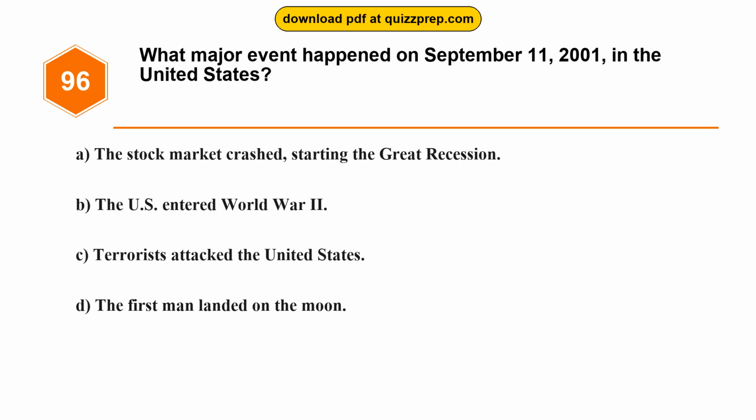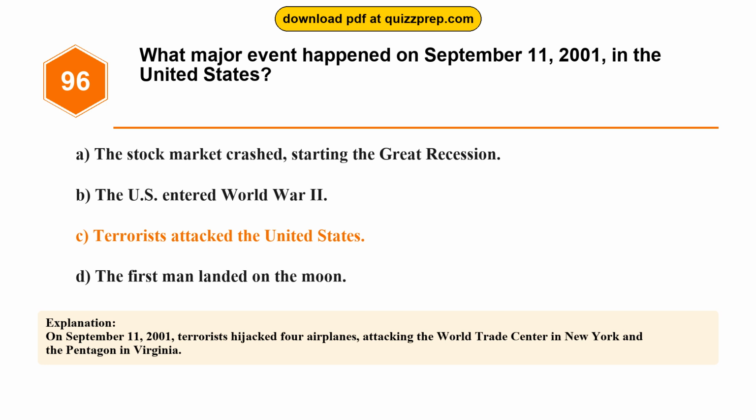Question 96. What major event happened on September 11, 2001, in the United States? Option A. The stock market crashed, starting the Great Recession. Option B. The U.S. entered World War II. Option C. Terrorists attacked the United States. Option D. The first man landed on the moon. The correct answer is option C. Terrorists attacked the United States. On September 11, 2001, terrorists hijacked 4 airplanes, attacking the World Trade Center in New York and the Pentagon in Virginia.